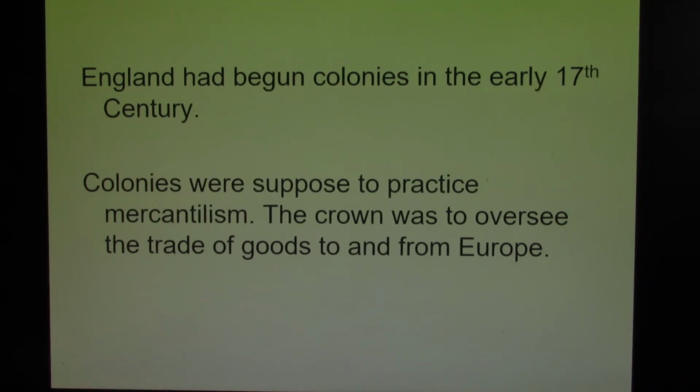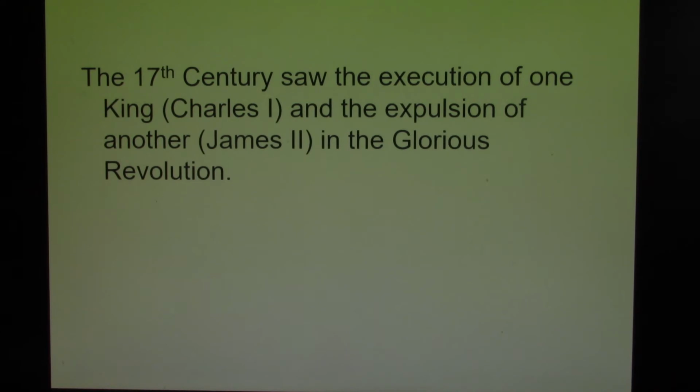Now, the idea was that all of the English colonies were to practice mercantilism. The idea was that raw materials from the English colonies would be put on a boat and sent to Great Britain. In Great Britain, these raw materials would be turned into finished goods and they would come back. Now, there should be no trading amongst the colonies. There should be no trading with the French. There should be no trading with the Spanish, no trading with the Dutch, no trading with the Swedes. That's how it was supposed to work, but it didn't.